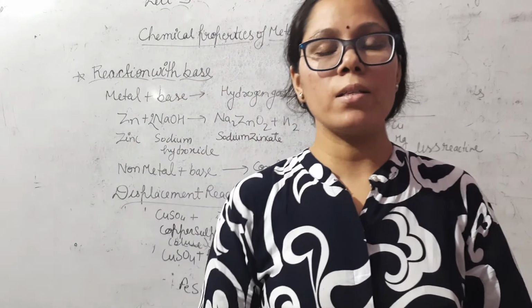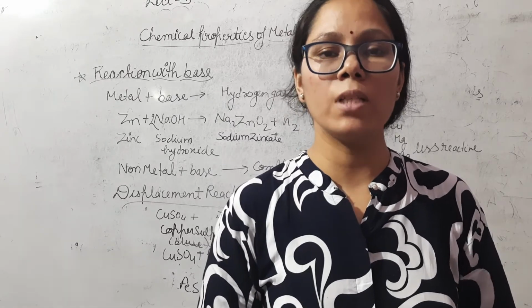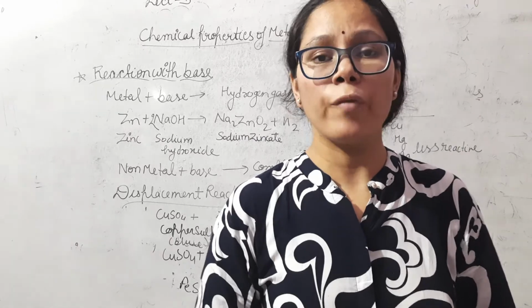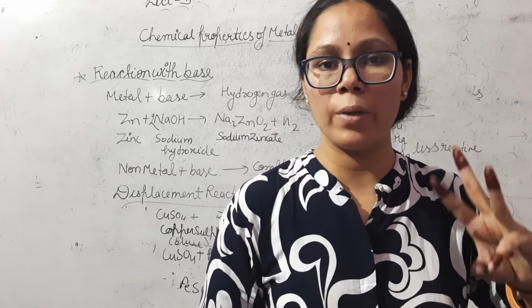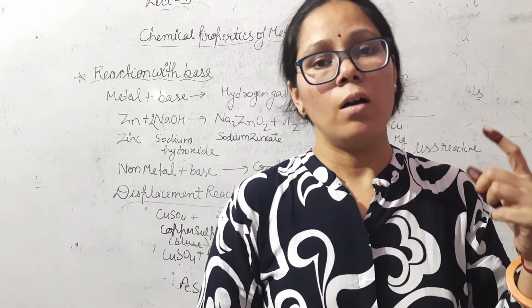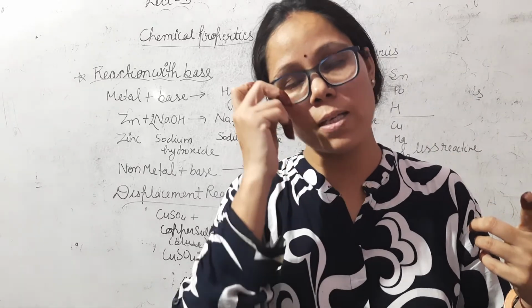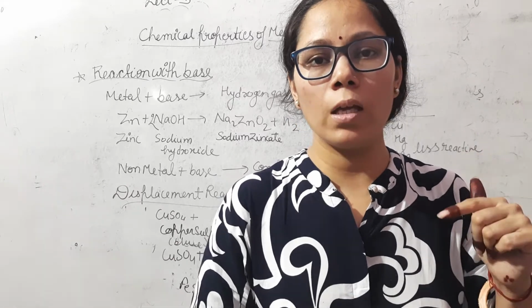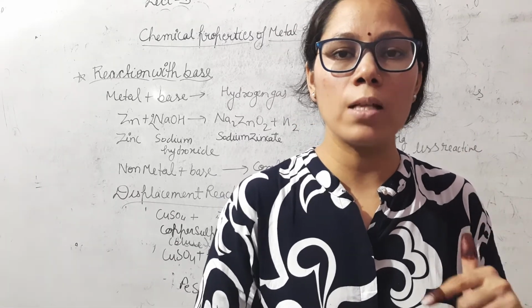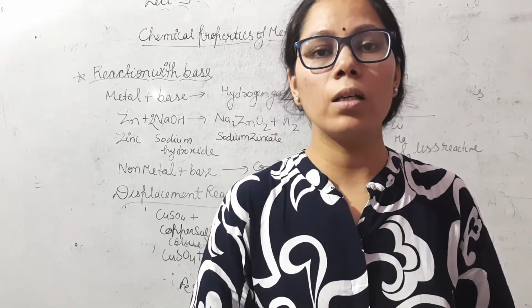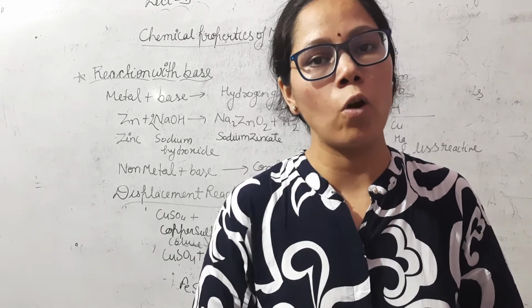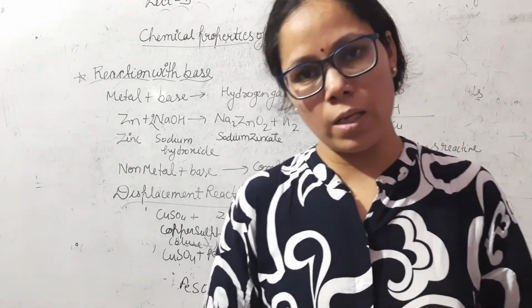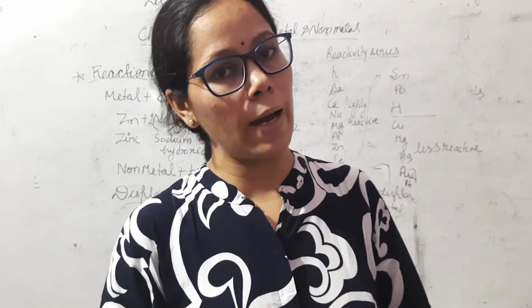Good morning, dear students. In the last class, we discussed the chemical properties of metals and non-metals. We discussed three different types of chemical properties. First, the reaction of metals and non-metals with oxygen. Second, the reaction of metals and non-metals with water, and the third one is the reaction of metals and non-metals with water. Today we will discuss the remaining chemical properties of metals and non-metals.